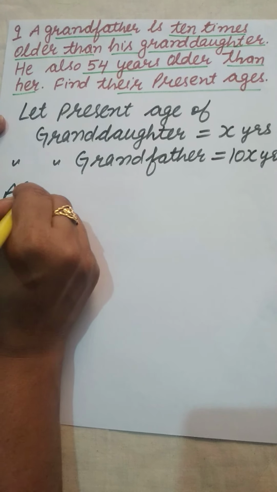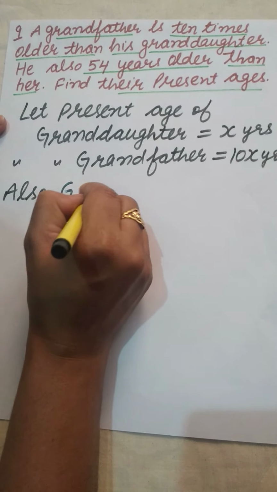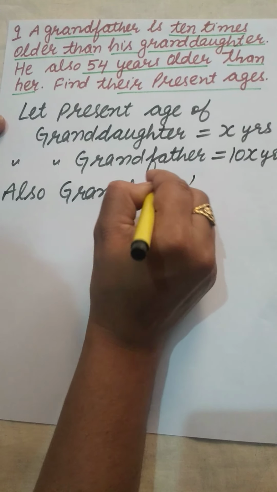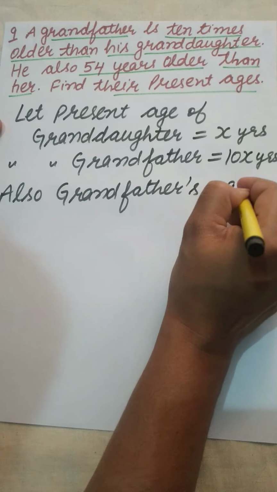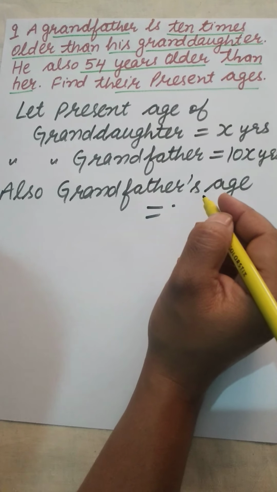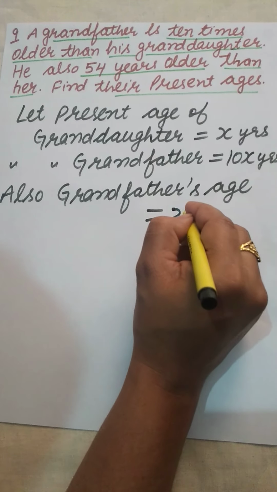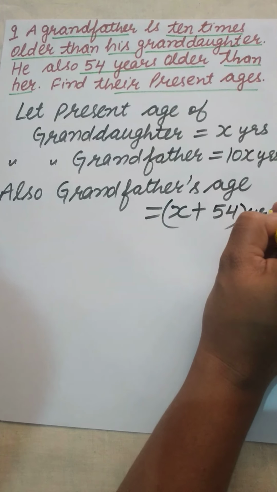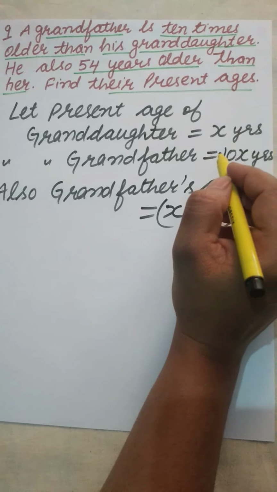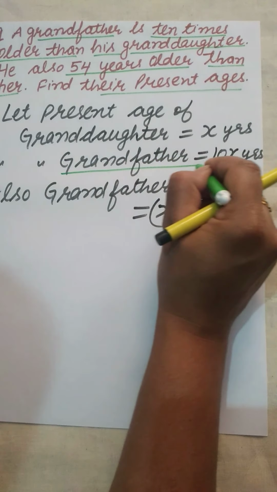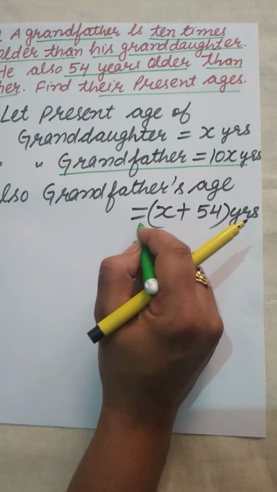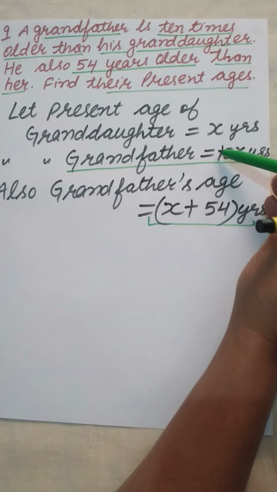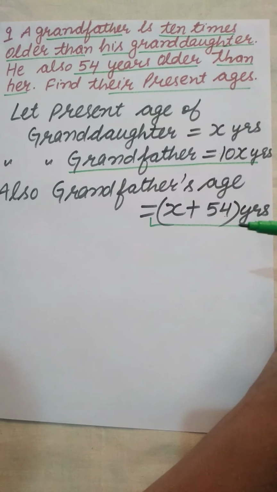Also, grandfather's age is 54 years older, it means x plus 54 years. Now, this is grandfather's age and this is also grandfather's age. So, obviously, the both ages will be equal.